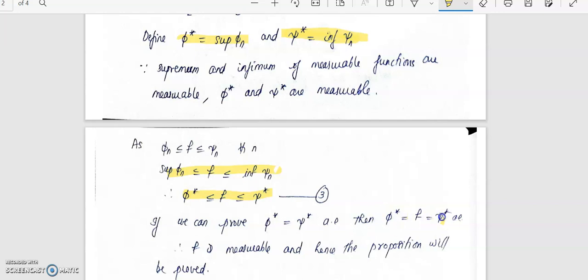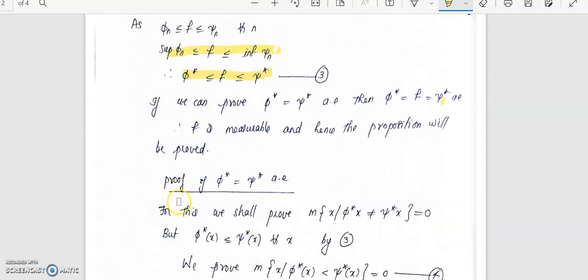Since these are measurable, we can conclude that f is also measurable. That is what we are going to do in the proof. We will show that phi star and psi star are equal almost everywhere. So f will be equal to these functions almost everywhere, and since these are measurable, f is going to be measurable.